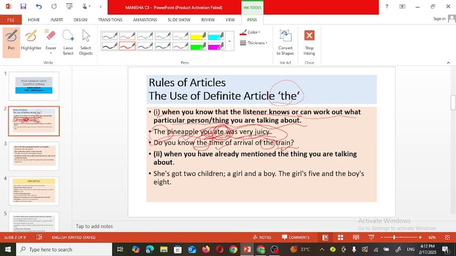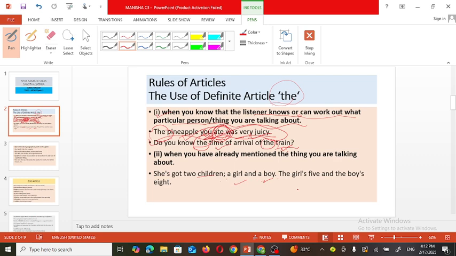When you have already mentioned the things you are talking about. As I have told you, if the listener knows what we are talking about, before that we can use the article the. For example, she's got two children. Now how many children does she have? Two. Say one is a boy and one is a girl, so a boy and a girl. So here it is common, one boy is there and one girl is there.